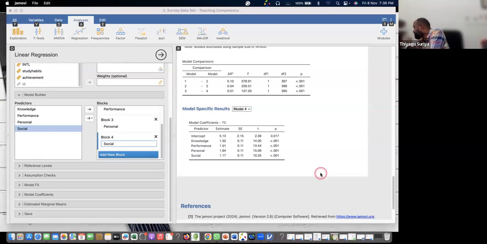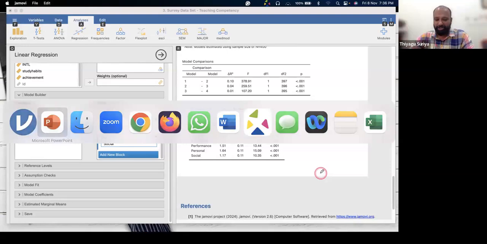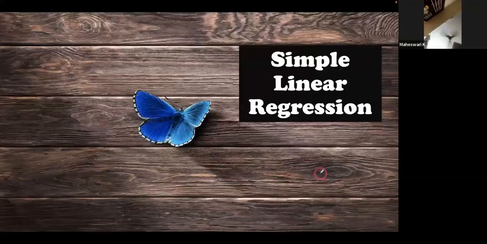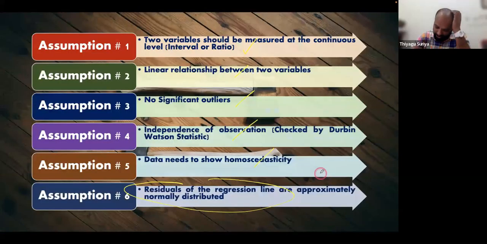Multicollinearity. There is a question. Who asked this? Yeah, thank you, Arun Kumar. You are asking how to check the multicollinearity in a regression equation. I am just showing this. If possible, can you take a screenshot of this interpretation? It will help you. I request all to take this.